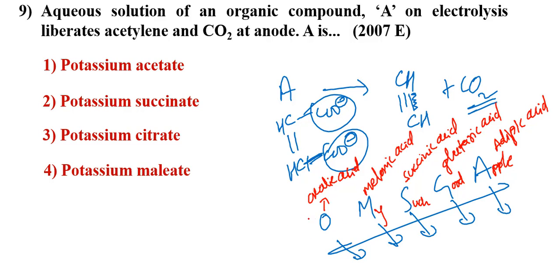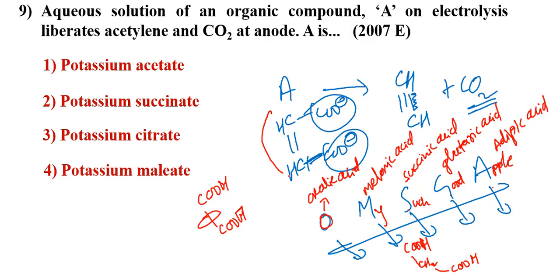A carboxylic acid, how to remember? See, in between COOH and COOH, if there is no CH2 group, 0 CH2 group, O is indicating oxalic acid. Then one CH2 is there, malonic acid: COOH, in between CH2, and COOH. This is malonic acid. If 2 CH2 groups are there, succinic. 3 CH2 groups are there, glutaric. 4 CH2 groups are there, adipic acid, like this.